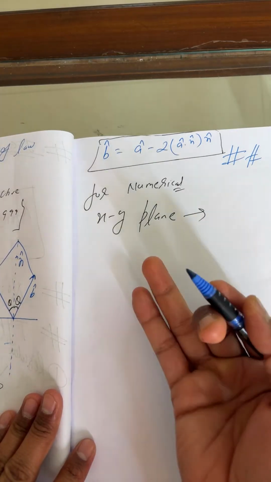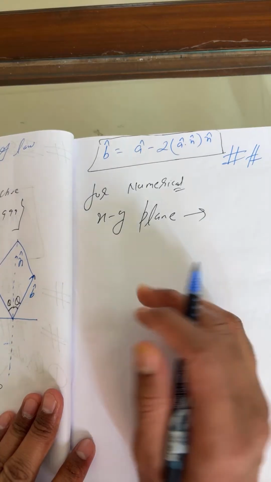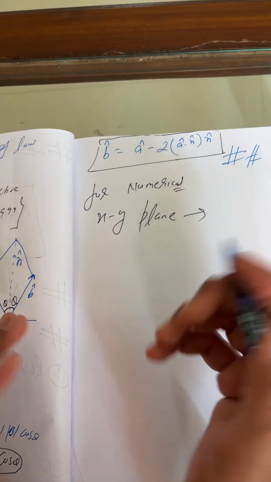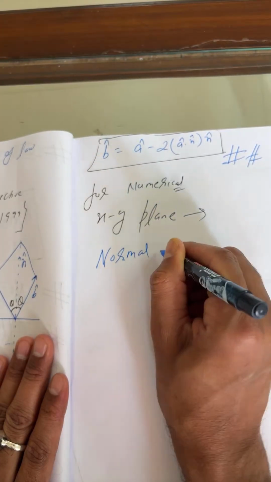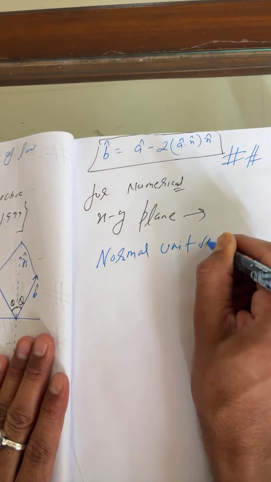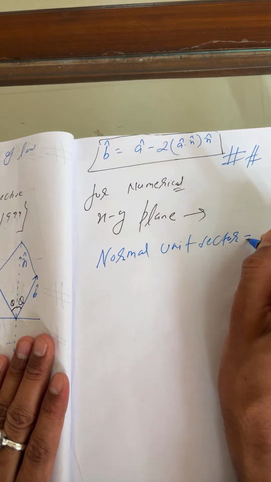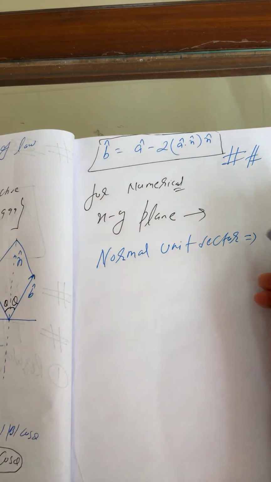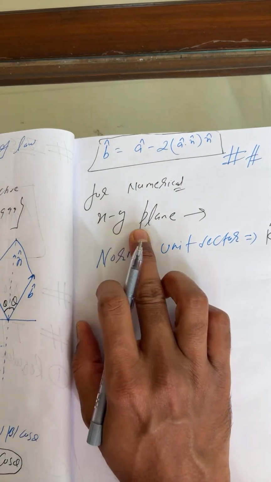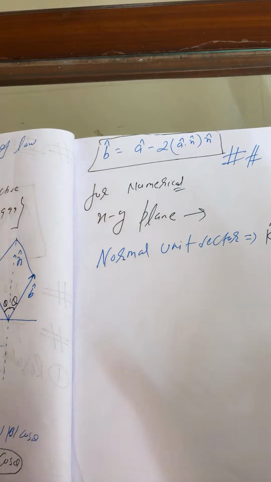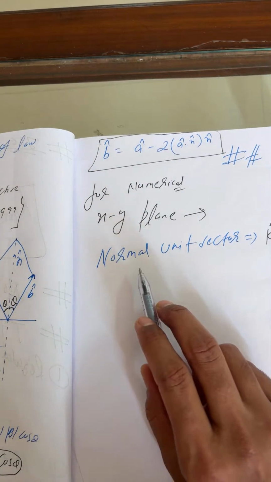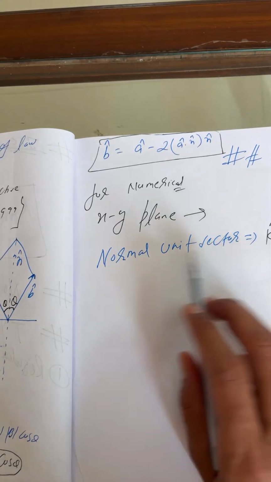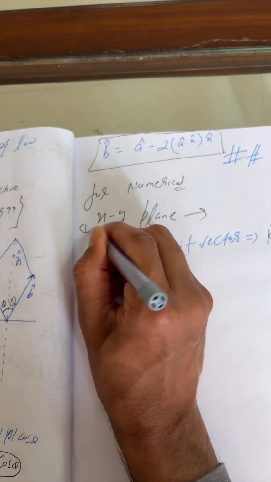For this condition you can take the normal unit vector equal to k cap. In the question they will mention the xy plane, so you have to take the direction of the normal according to the plane only. This is point number 1.